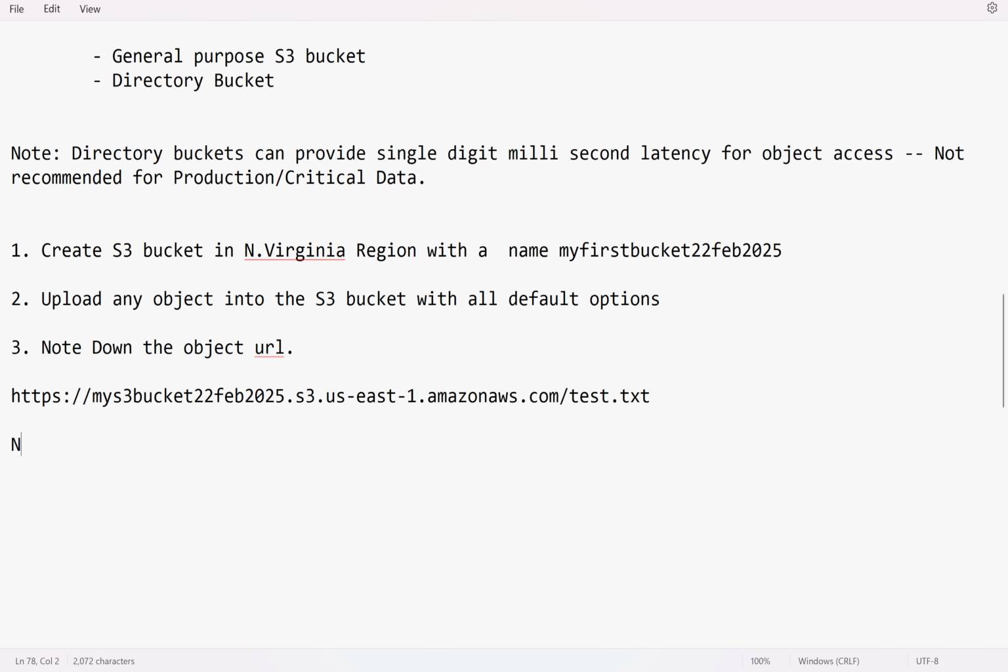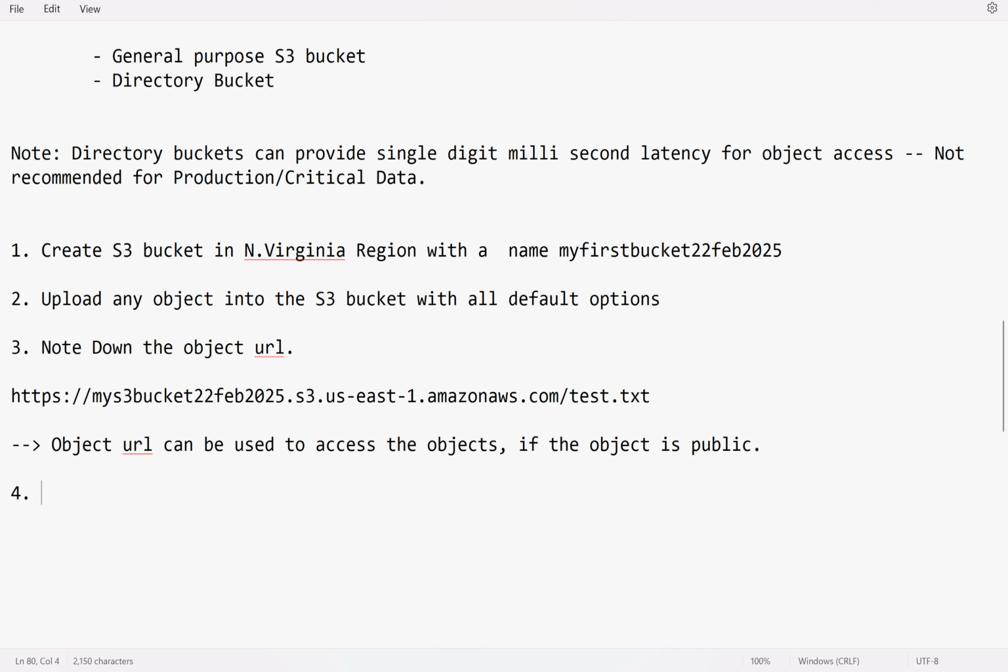So I can say object URL can be used to access the objects if the object is public. If the object is private, obviously they will get an access denied error, which we have verified. So you have to check that.